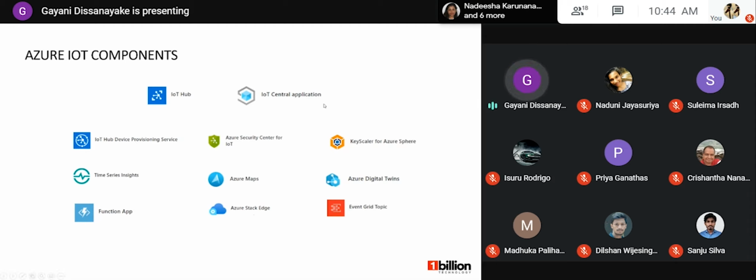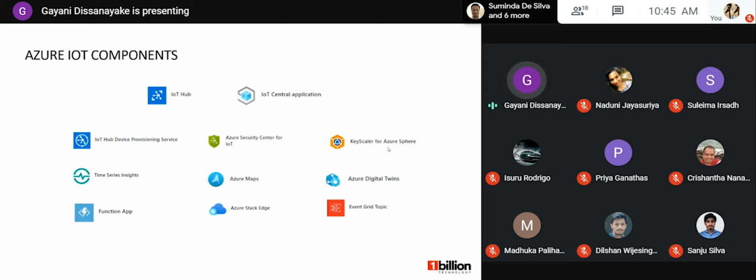The next one is Azure Security Center for IoT. It provides a view of the IoT solution for DevOps and IoT solution managers. Azure Sphere is also one of the components related to Azure security. Using this product, manufacturers can create secure and connected devices that can be updated, controlled, and monitored, and maintained remotely. These are the security related components.